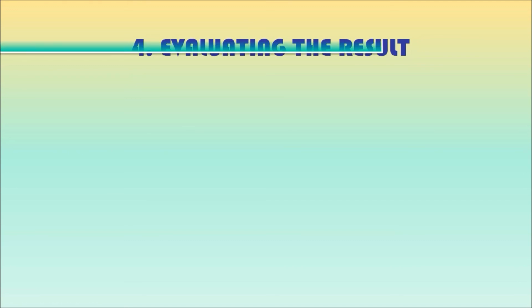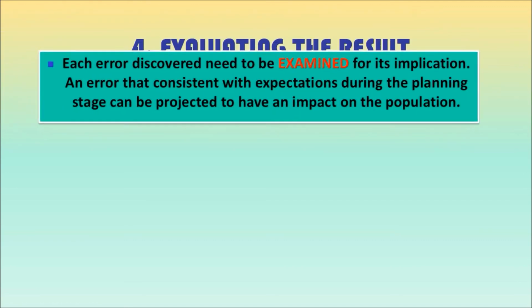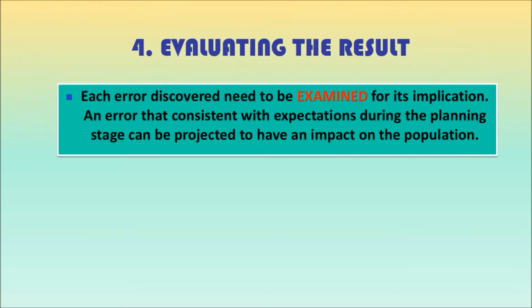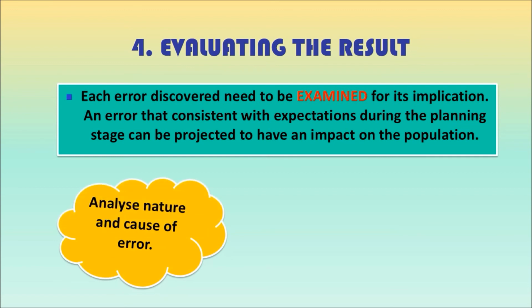Each error discovered will need to be examined for its implication. An error that is consistent with expectations during the planning stage can be projected to have an impact on the population. Analyze nature and cause of error. Before drawing final conclusions about the population, the auditor should consider the qualitative aspect of error.